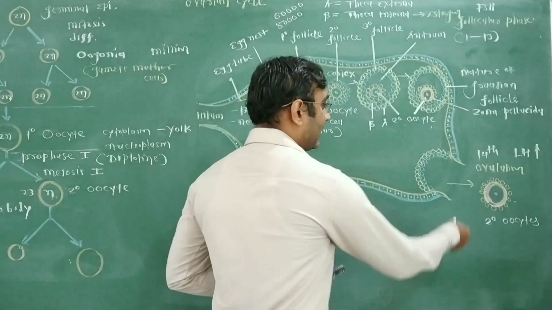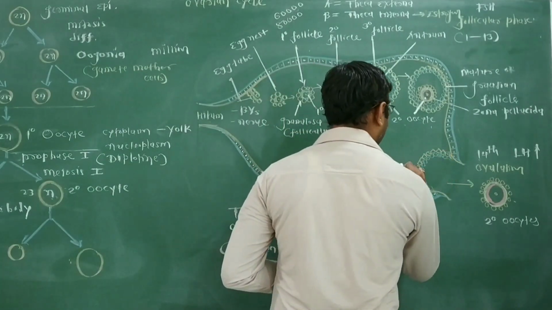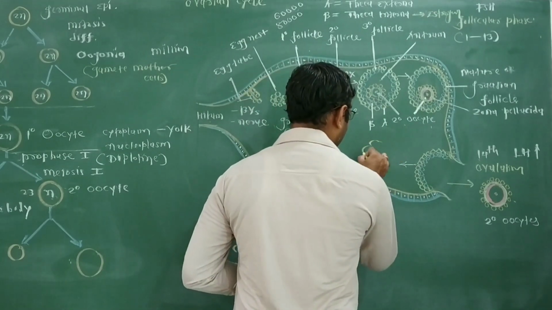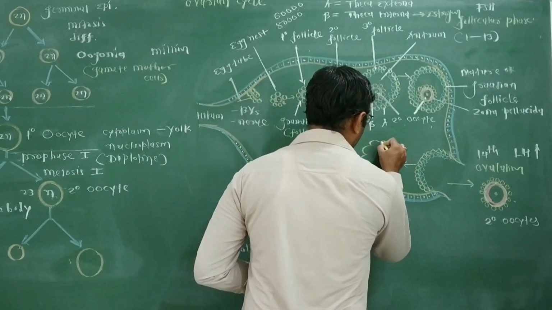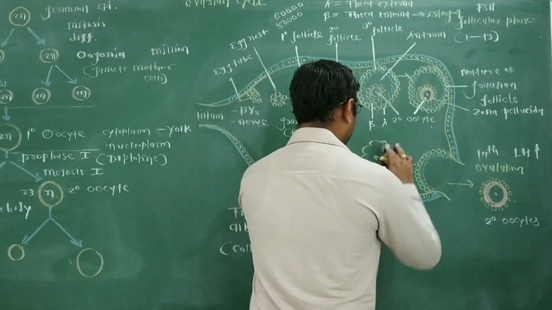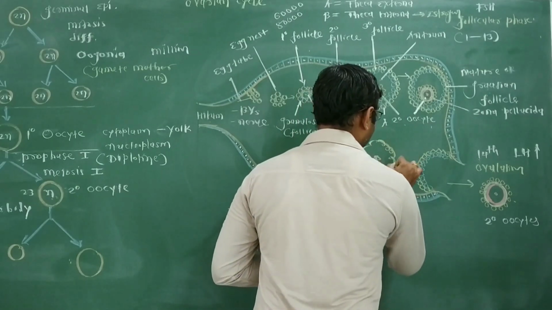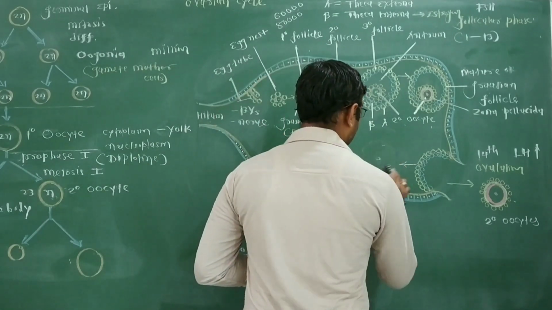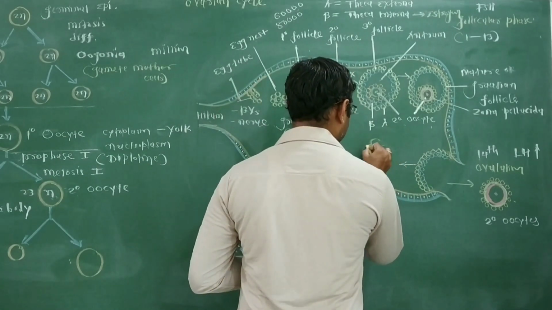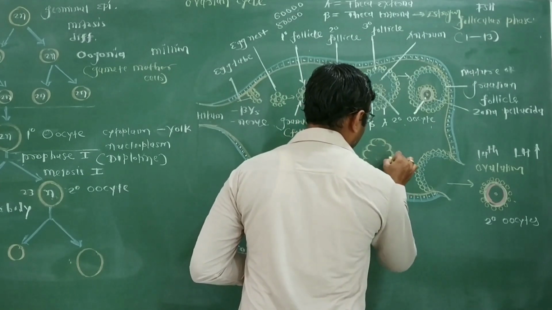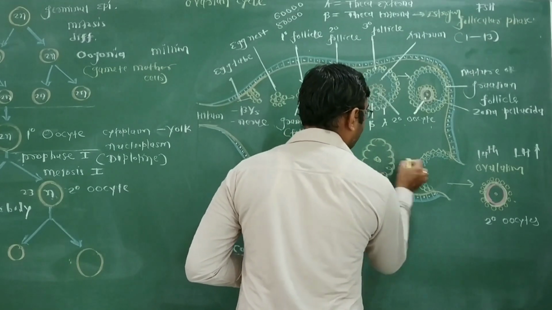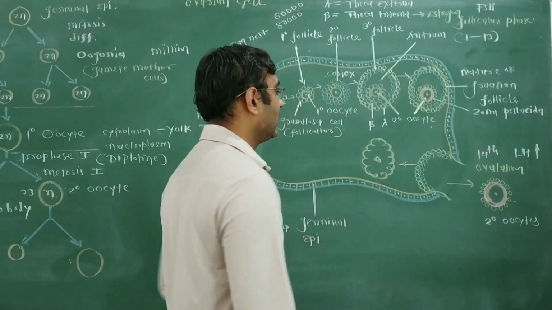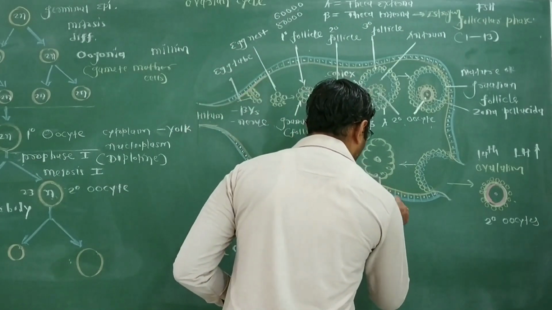After ovulation, the rest of the follicular cells left within the ovary are concentrated as a mass of yellow-colored cells, a yellow structure. This is an endocrine structure formed from the rest of the Graafian follicular cells left within the ovary, and that is the corpus luteum.